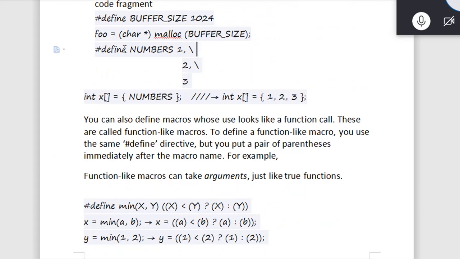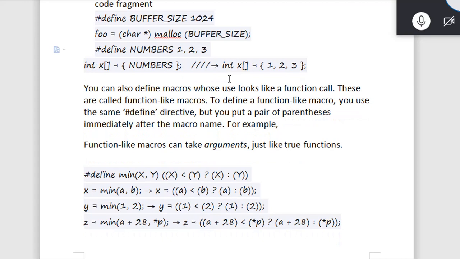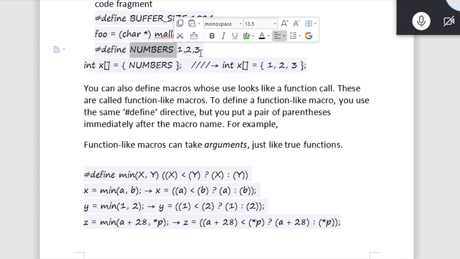We can say #define NUMBERS 1, 2, 3. We can write like this also. Wherever we use NUMBERS, it will be replaced.